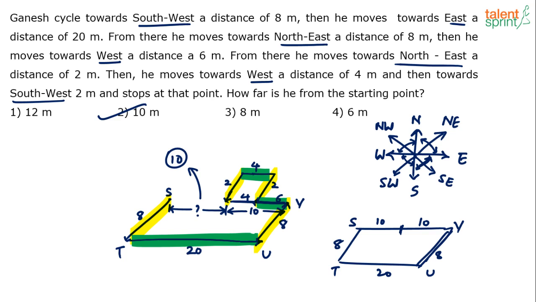So it's all about tracing the path properly. And remember that one underlying assumption here is that northeast, northwest, southeast or southwest are all at a 45-degree angle. We have assumed that. Otherwise, you will not be able to solve this. Otherwise, the question cannot be answered. Answer cannot be determined. So option 2, 10 meters, is the answer.